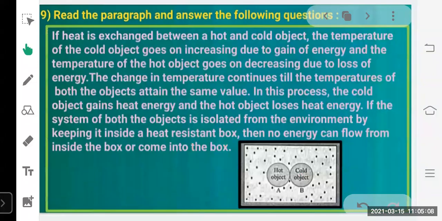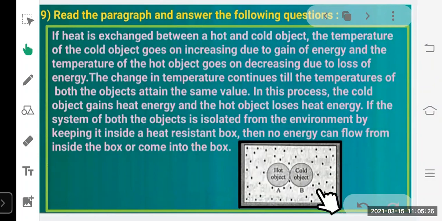Now, next question. Read the paragraph and answer the following question. You can see there is a diagram also given here. One hot object and one cold object are both kept in contact in an isolated box.